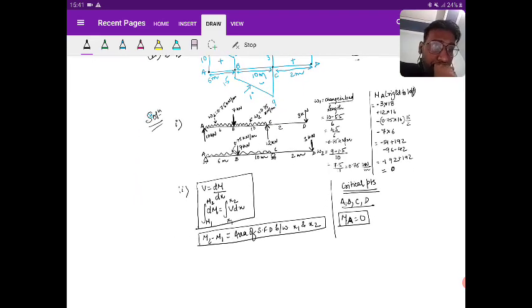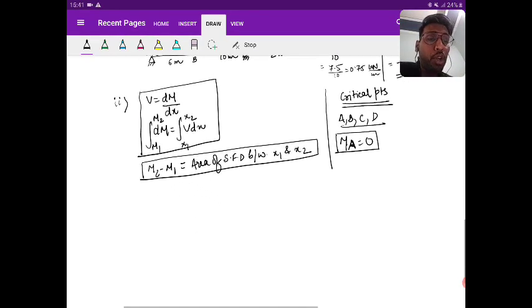So first I am talking between A and B, where B is on the right and A is on the left.